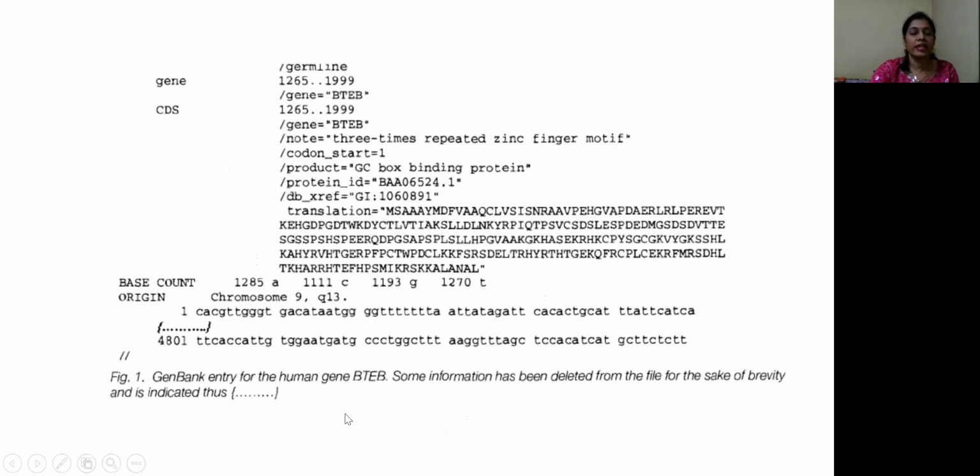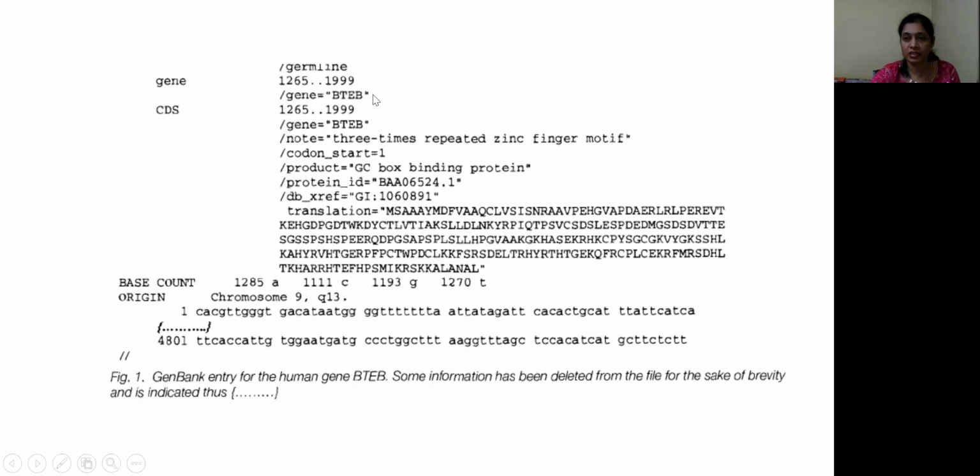Next, moving on to the next section of the file. This is the same file; because of the space constraint, a section of it was discussed in the previous slide. This is the next section of the same GenBank file. Then gene information. The gene is from base 12652 to 19999. Then the coding sequence is 12652 to 19999, meaning this is the exon sequence. In this particular example, there are no introns.